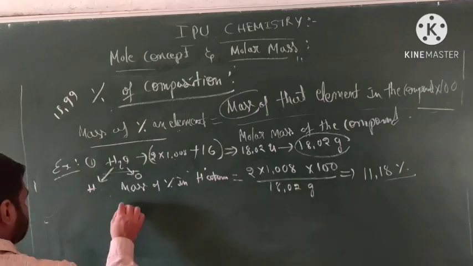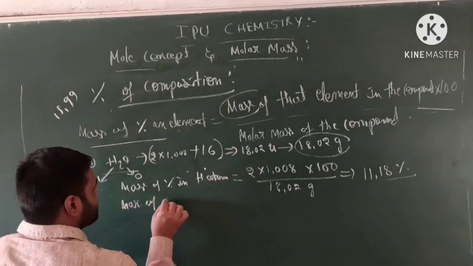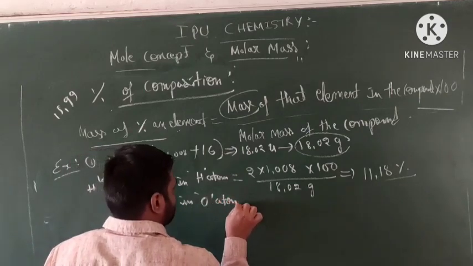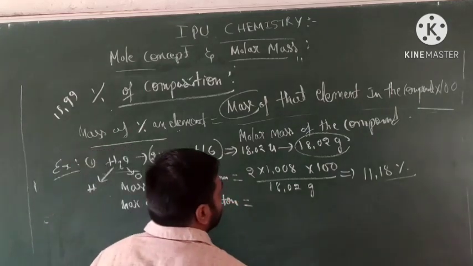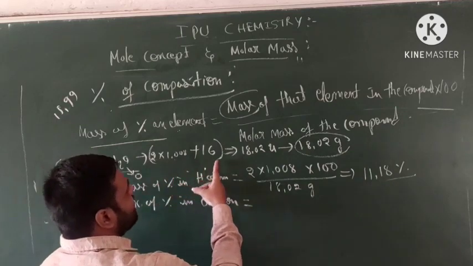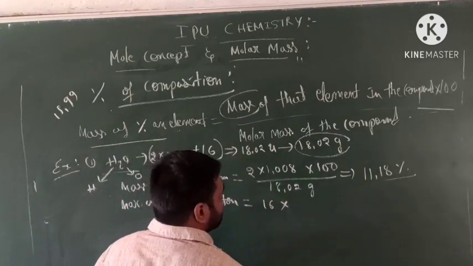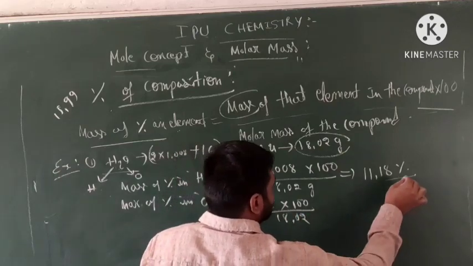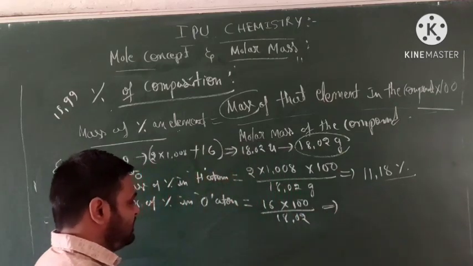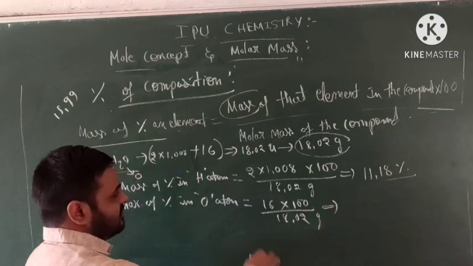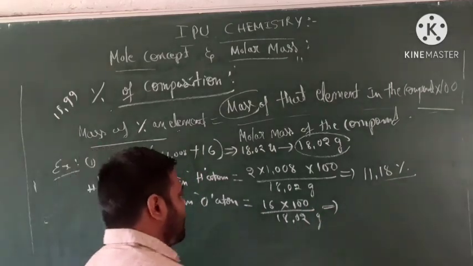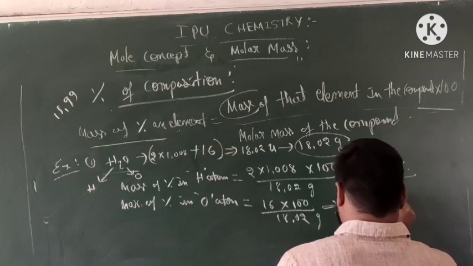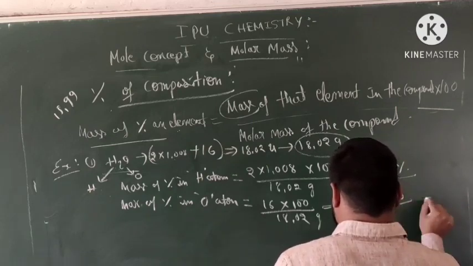Okay? Then the mass percentage of the oxygen atom. How many oxygens? Only one. That mass is 16 into 100 divided by 18.02. Divide these values, and what do you get? 88.79.